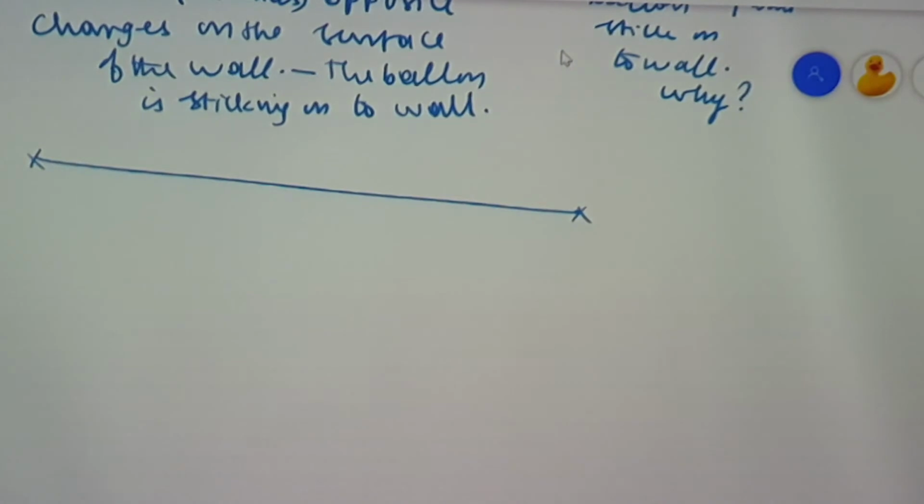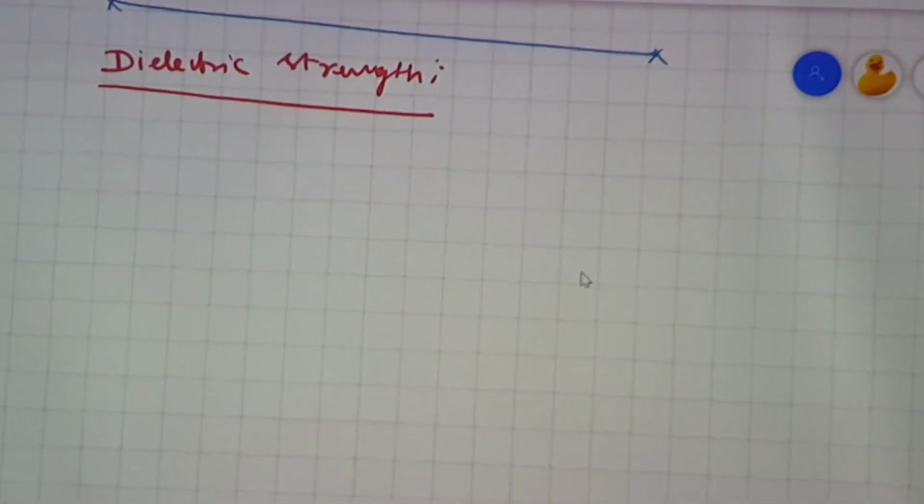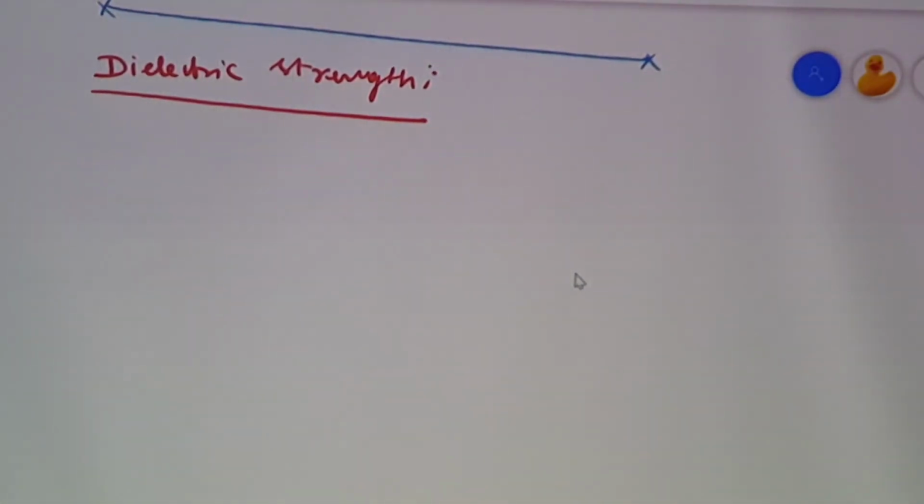So this we are explaining as the induced electrical field inside what? Inside the dielectric. Now, what do you mean by dielectric strength? The next concept we are going to state is dielectric strength. See, the name itself is self-explanatory. The strength of the electrical field inside the dielectric. How can you get the strength of the electrical field inside the dielectric?